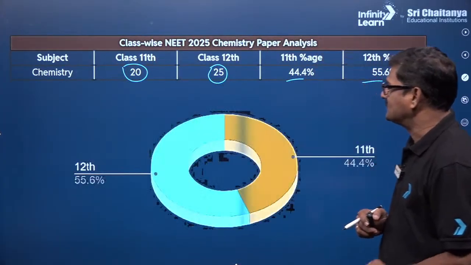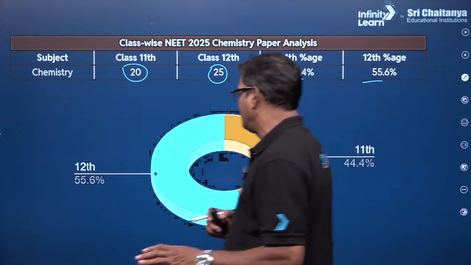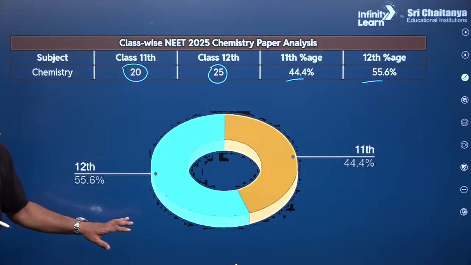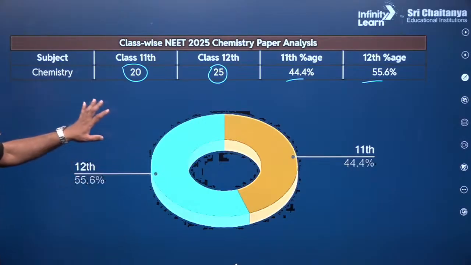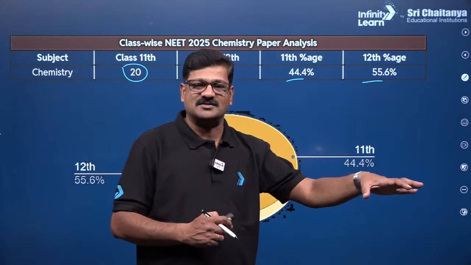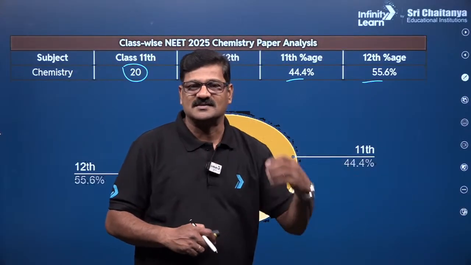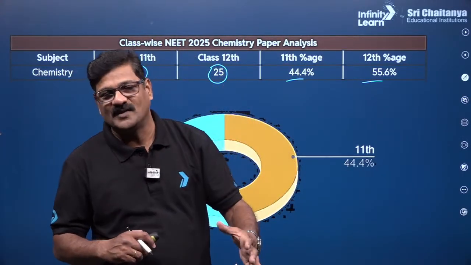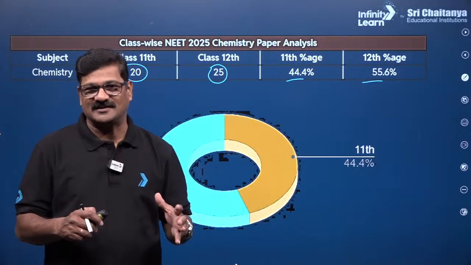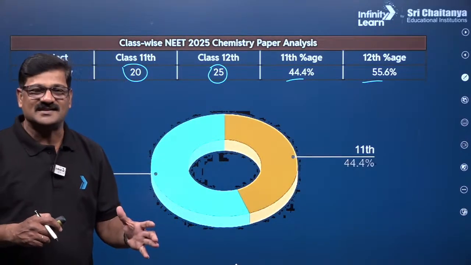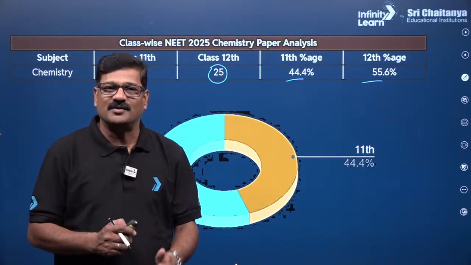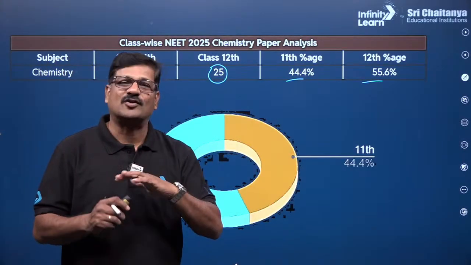Now let us discuss this 12th 55.6 and 11th 44.4. I hope this information can give you insight. If you want to prepare ahead, you have to keep these statistics in mind. You can start preparing according to this. And this could be very easy, and if you do something in a planned way, you can get automatic success.